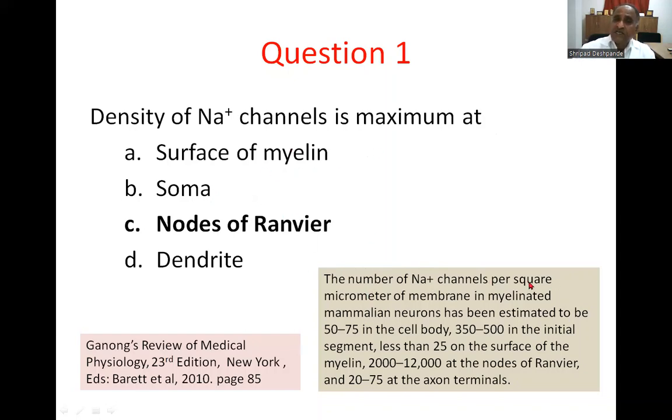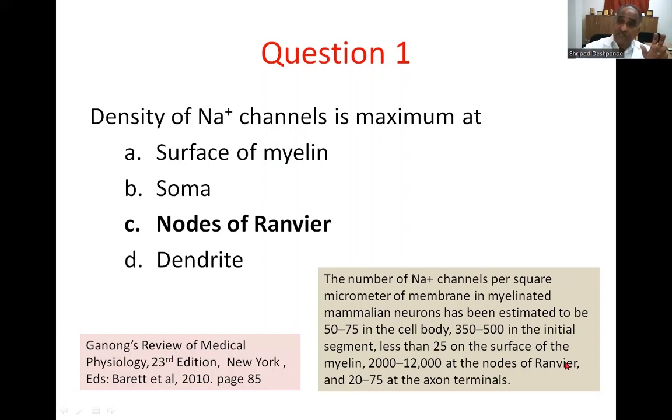The number of sodium channels per square micrometer of the membrane in myelinated mammalian neurons has been estimated to be 50 to 75 in the cell body, that is in soma, 350 to 500 in the initial segment, though initial segment is not here, less than 25 on the surface of the myelin, 2000 to 12,000 sodium channels at the nodes of Ranvier.